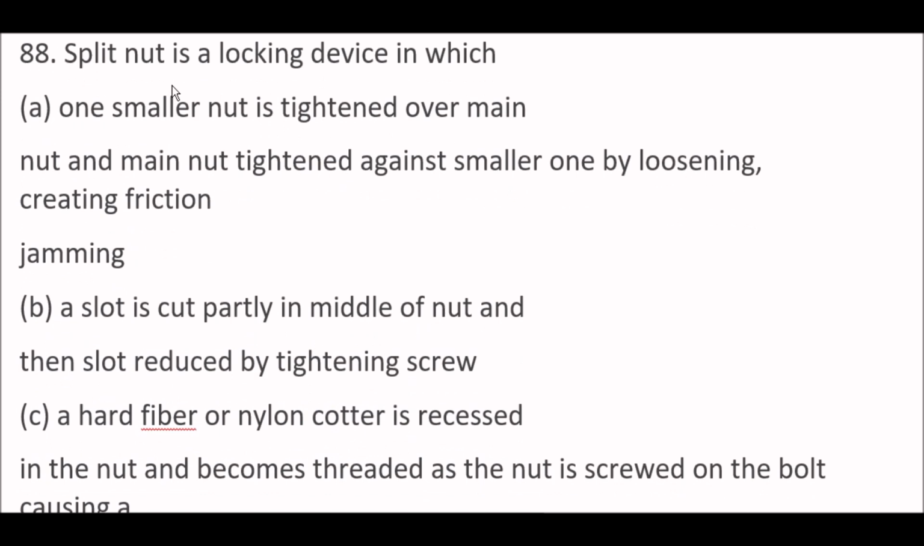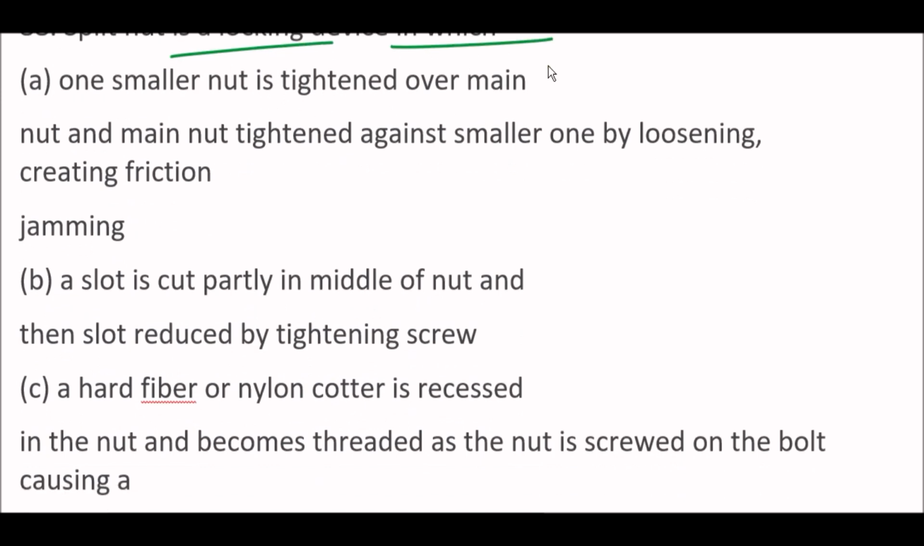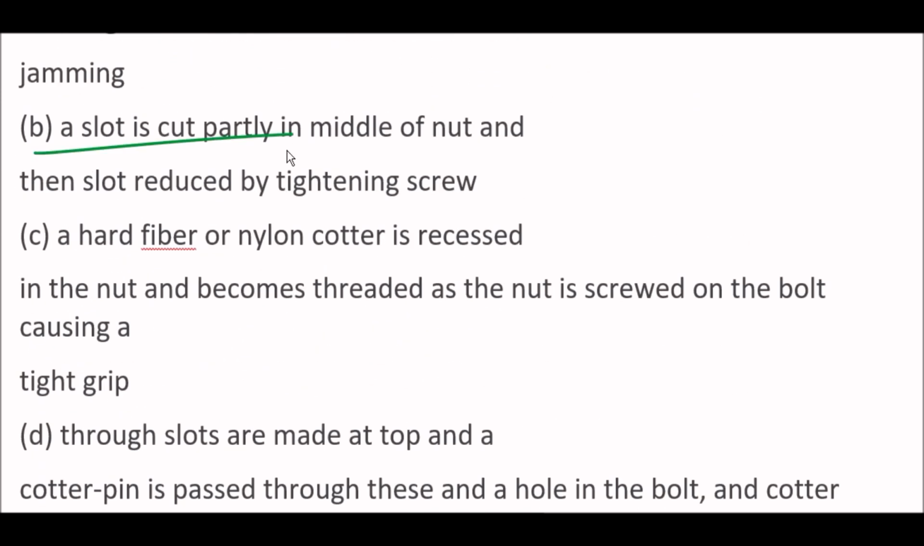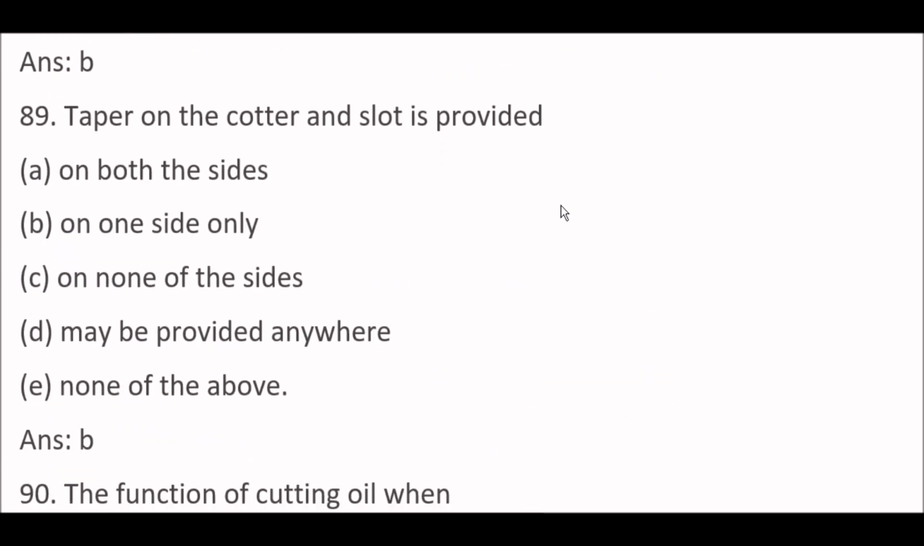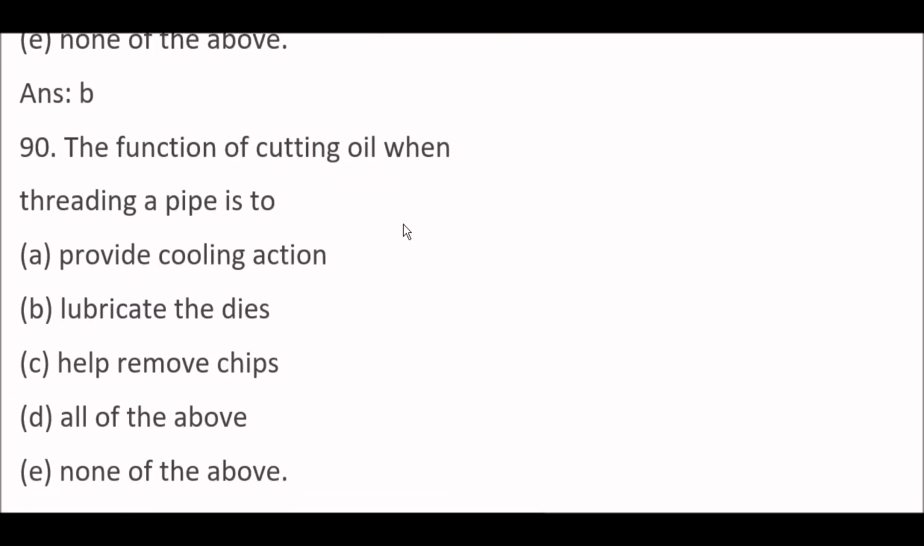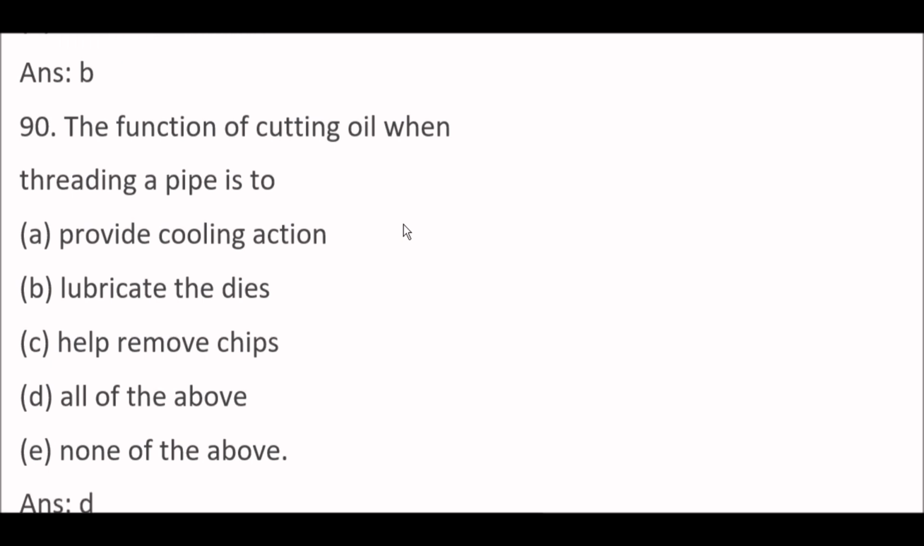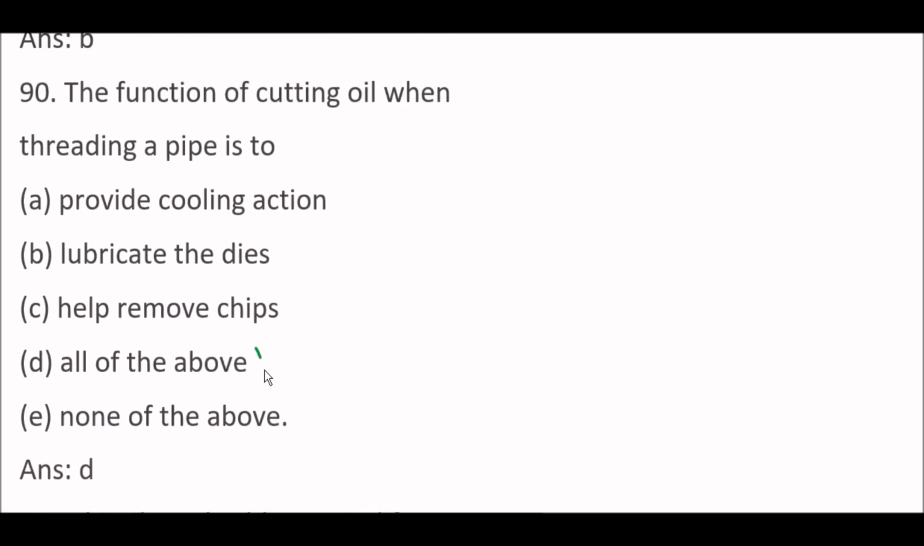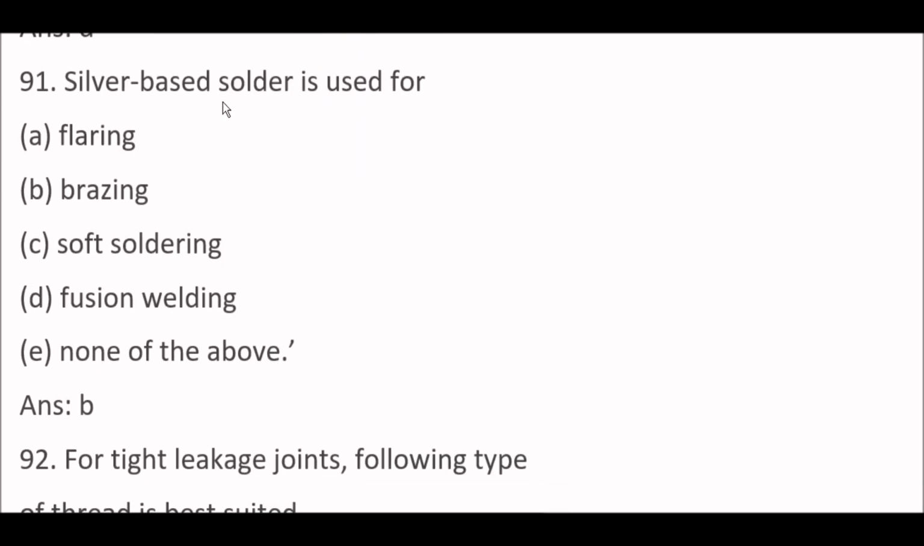Next question. A split nut is a locking device in which option B, a slot is cut partly in middle of the nut and then slot reduces by tightening a screw. Next question. Taper on the cotter and slot is provided option B, on one side only. Next question. The function of cutting oil when threading a pipe is to option D, all of the above. So it includes provide cooling action, lubricate the dies and help remove chips. Okay. Next question. Silver based solder is used for option B, brazing.